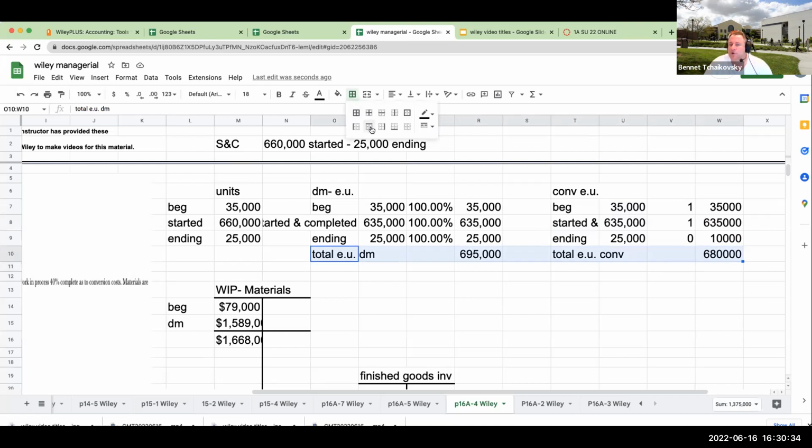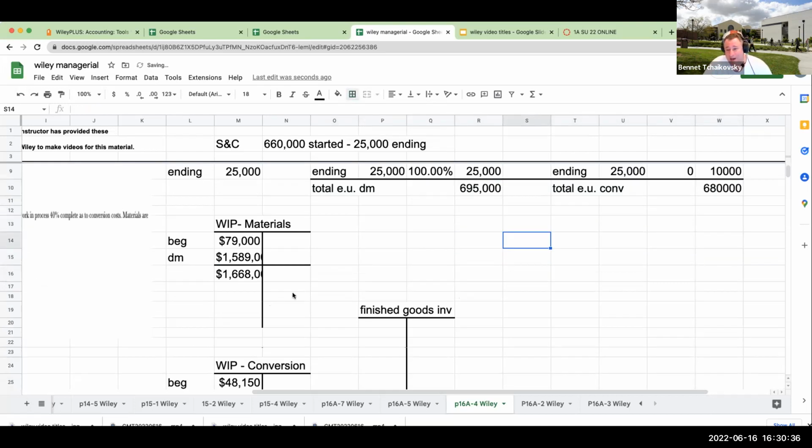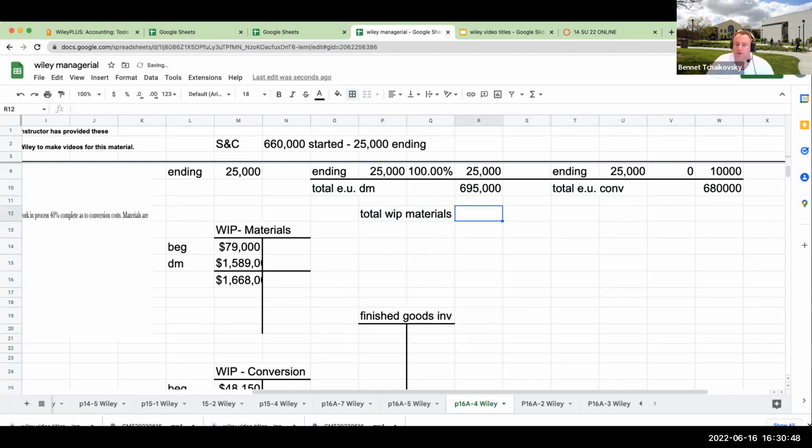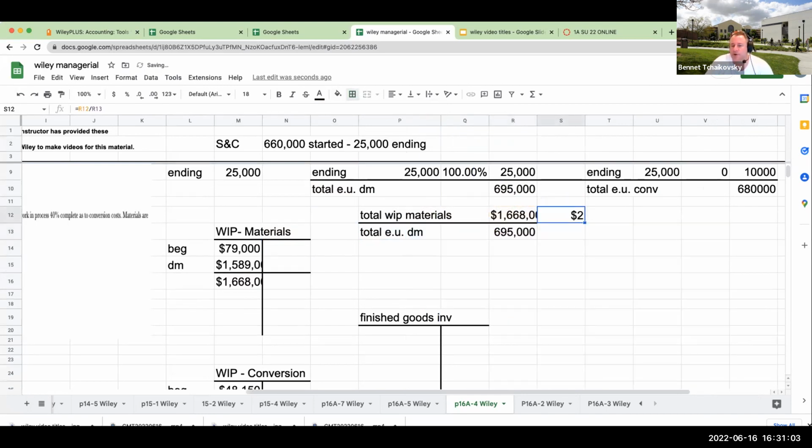The next step in this question is to figure out how we get these costs out of the WIP accounts and into finished goods. So what we have to figure out is our cost per equivalent unit. Our total WIP materials is going to be 1,668. I'm going to divide this by the total equivalent units for direct materials at 695. And so my cost per equivalent unit is going to be $2.40.